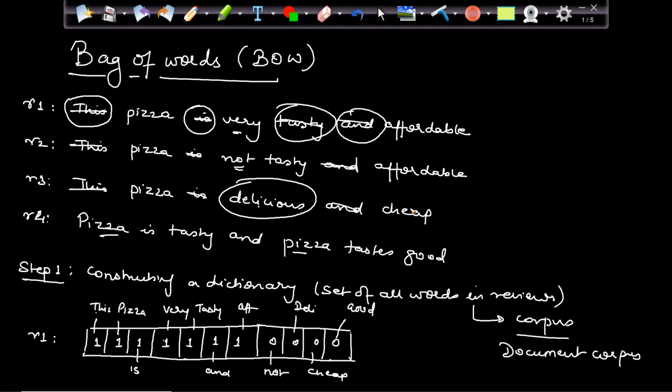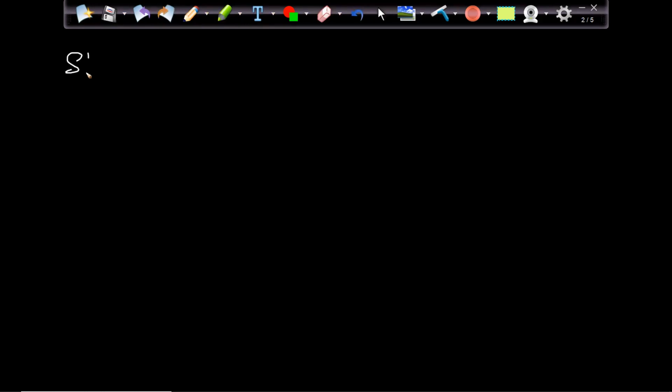Pizza delicious, cheap. Pizza tasty, pizza tastes good, right? So if I am removing these words, which are actually known as stop words in English, in that case, I am not losing much information.